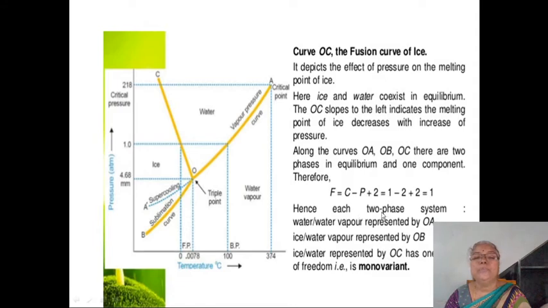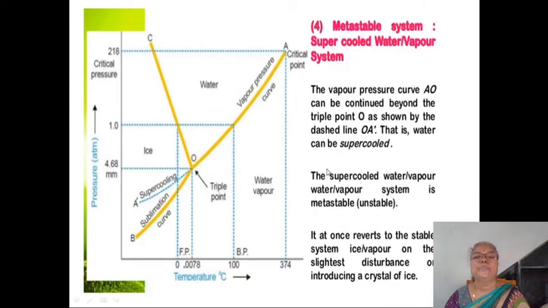Hence each two phase system, water vapor represented by the OA curve, ice vapor represented by the OB curve, and ice water represented by the OC curve, has 1 degree of freedom, or it is monovariant or univariant. So the curves in the phase diagram are univariant systems.